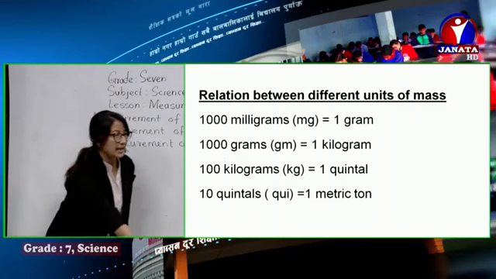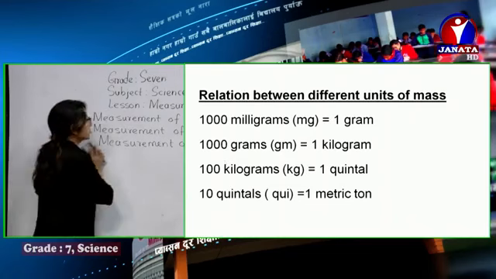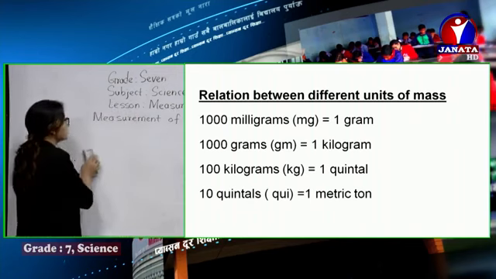Now, let's have a few numericals practice. Let's practice a few conversions here.